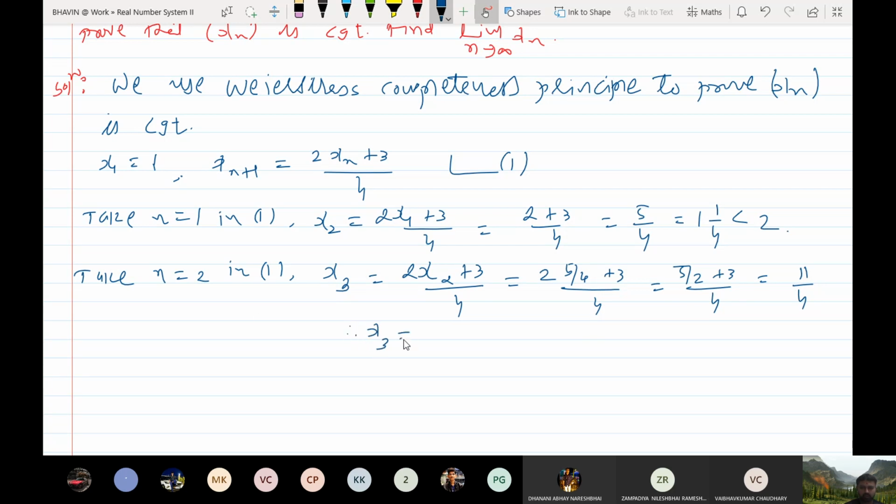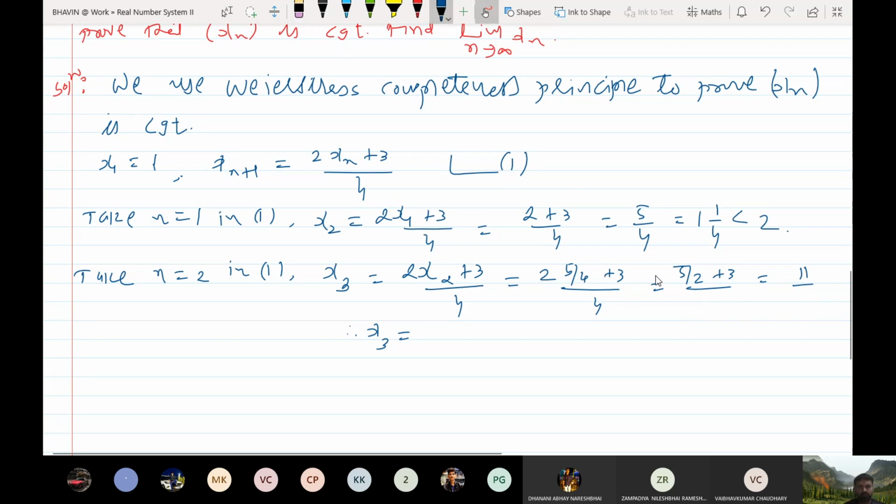Therefore x3, tell me how much? 11 by 8 आएगा ना सर? 8. I should put here 8. Sorry, 4 is not there, but it should be 8.